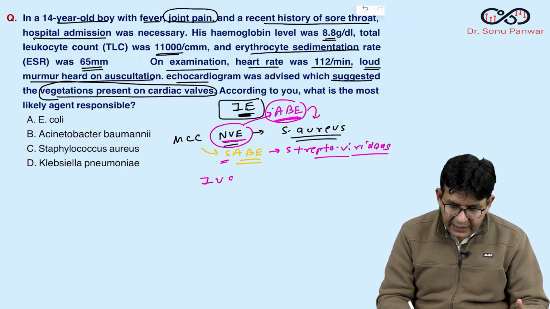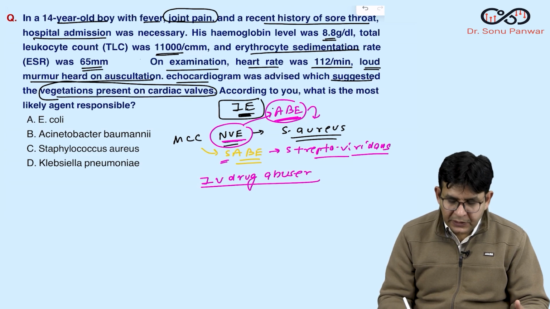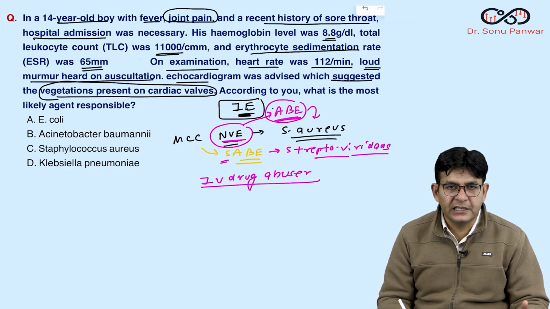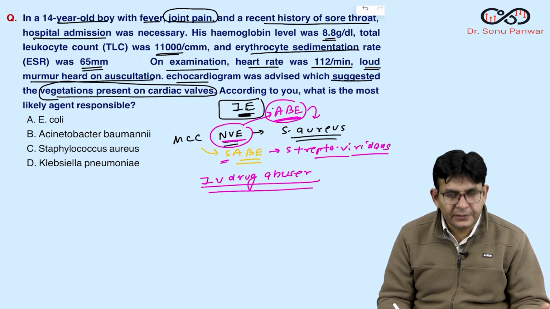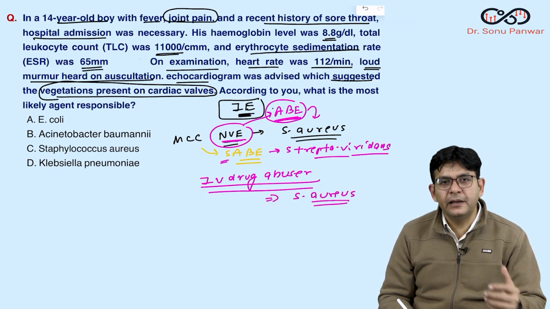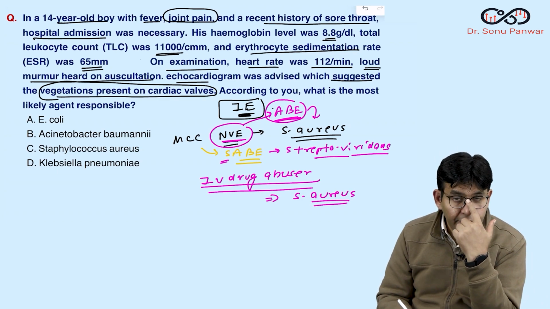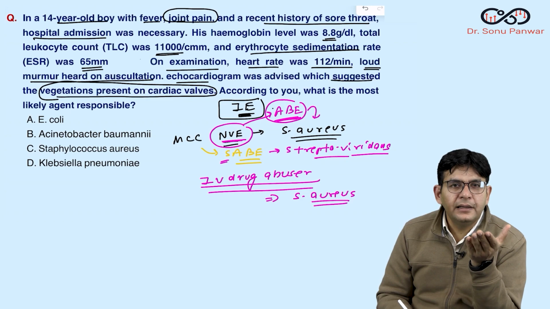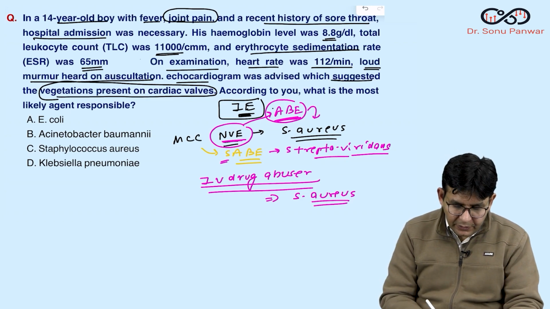Another thing is IV drug abuser. If somebody is an IV drug abuser, overall also the most common cause is Staph aureus, and right-sided valve involvement, that is tricuspid valve, is involved by whom? That is Staph aureus. So in IV drug abusers, you should remember Staph aureus as the main culprit in causing what? Infective endocarditis. And now the question which came in the last exam, early prosthetic valve endocarditis.